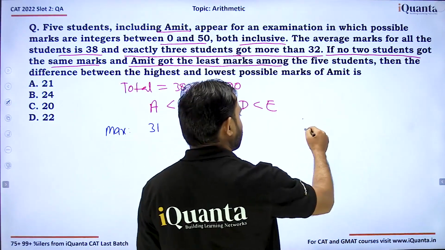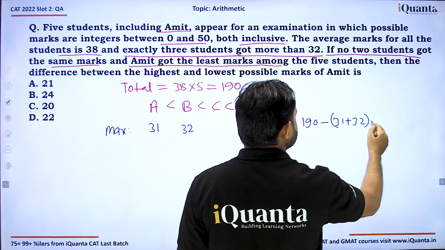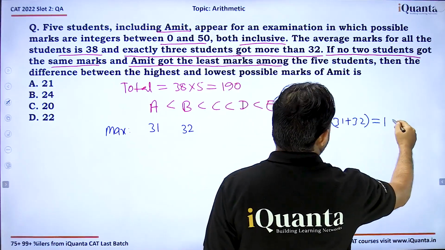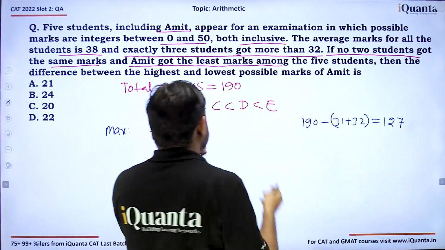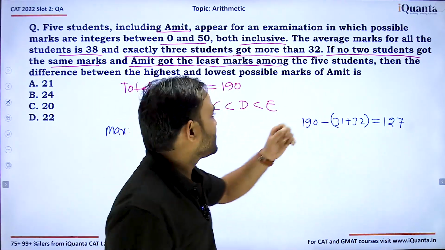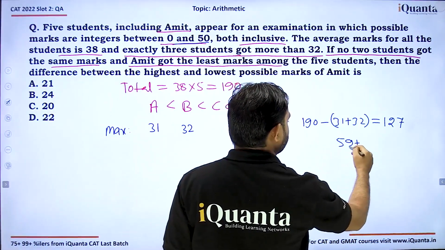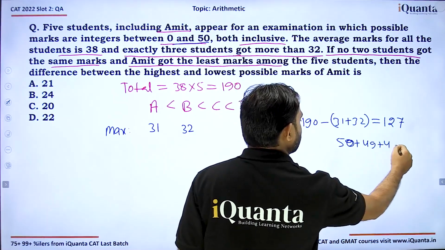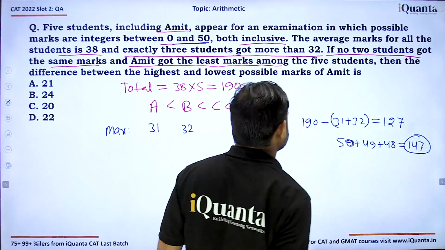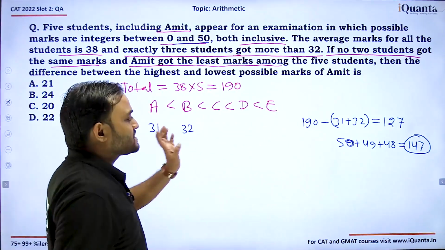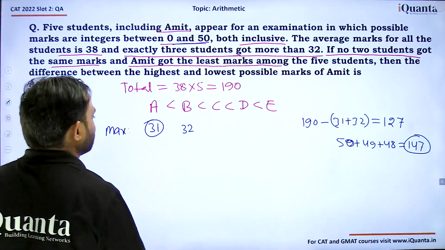If we subtract 190 minus 31 plus 32, which is 63, we get 127. Now, the sum of these 3 is 127. We know that the maximum sum possible for these 3 is 50 plus 49 plus 48, which is 147. So this 127 is less than 147, so it could be anything that sums up to 127, more than 32. So the maximum marks for Amit is 31.